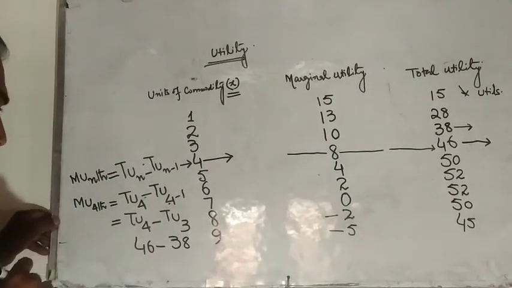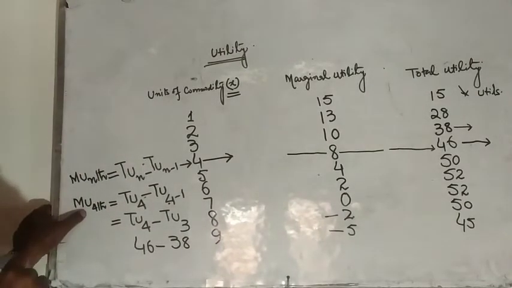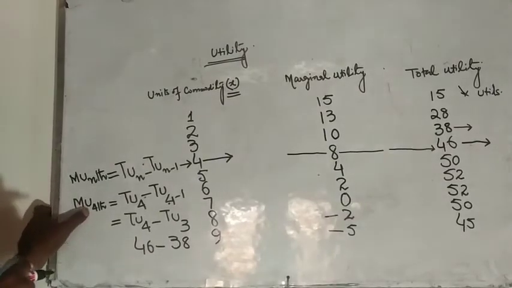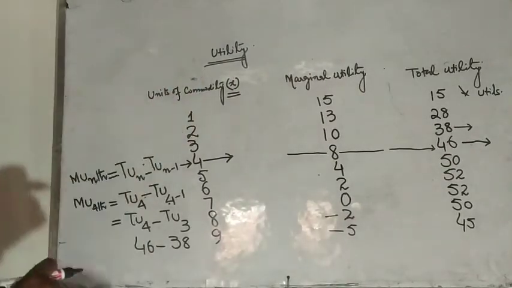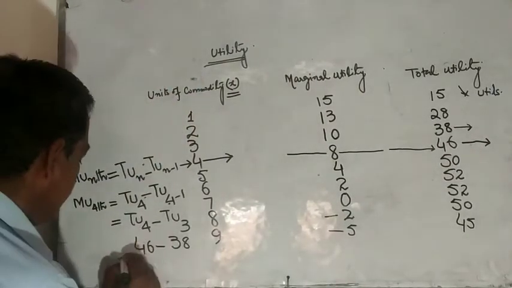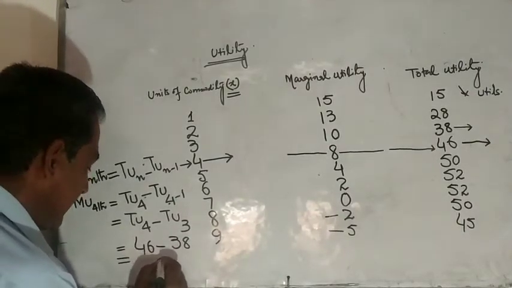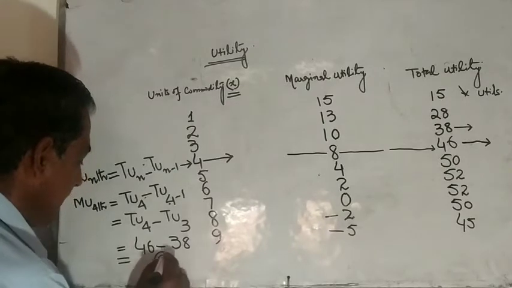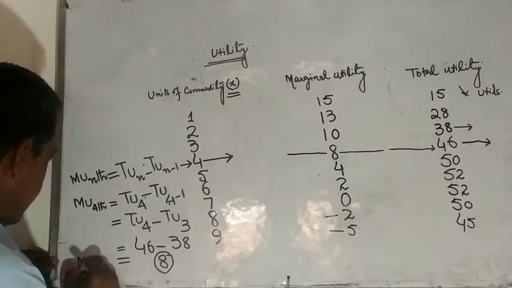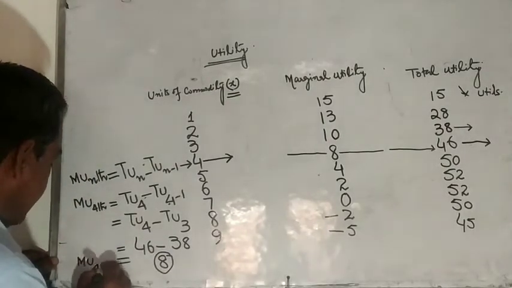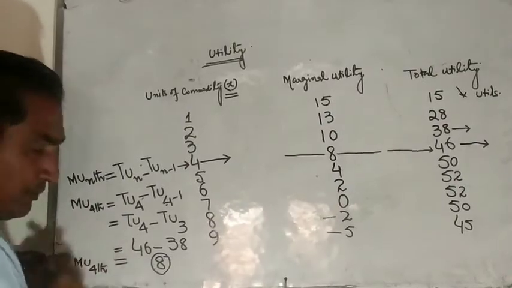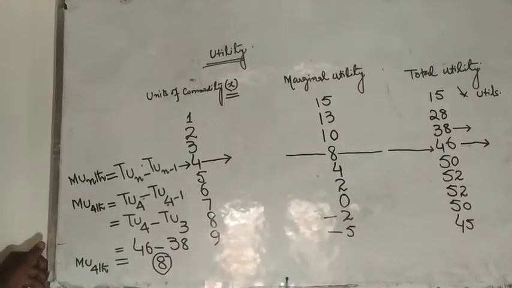Basically, we were asked to find out marginal utility of fourth unit of commodity X. Therefore, this will further go 46 minus 38. This will now be equal to 8. And marginal utility of fourth unit will be equal to 8.